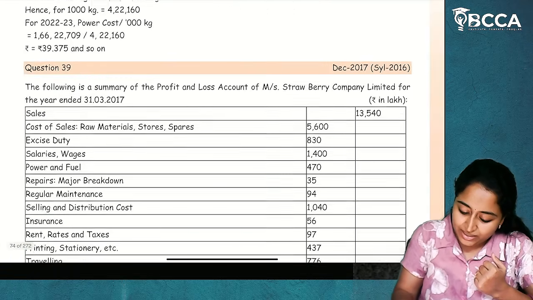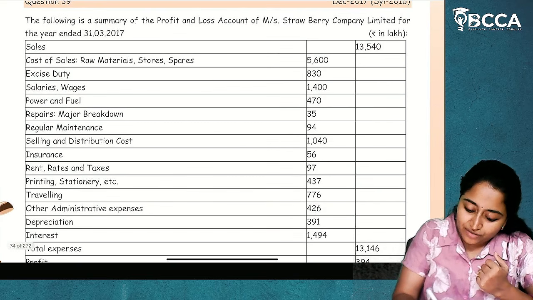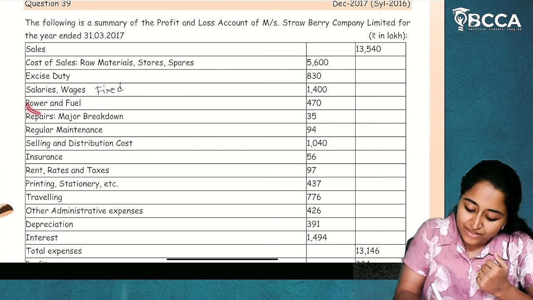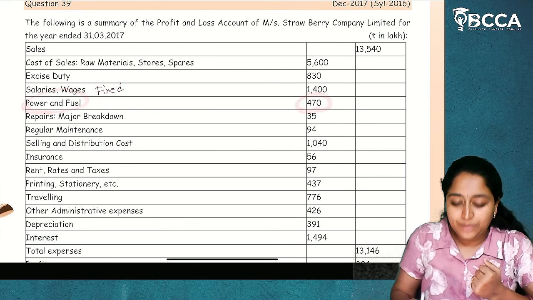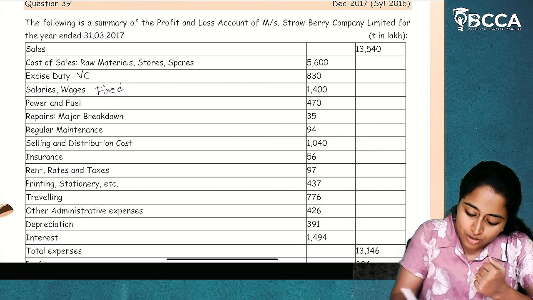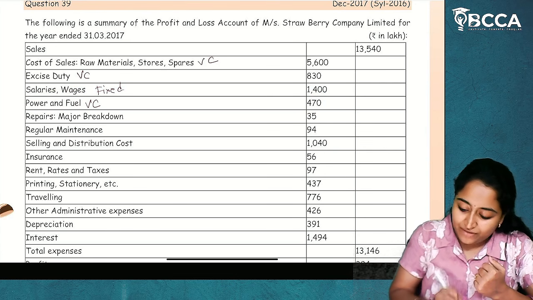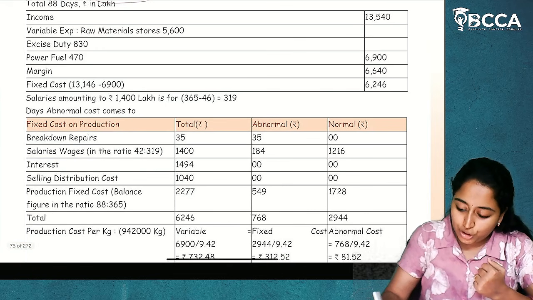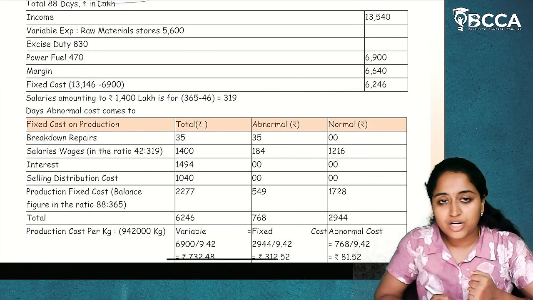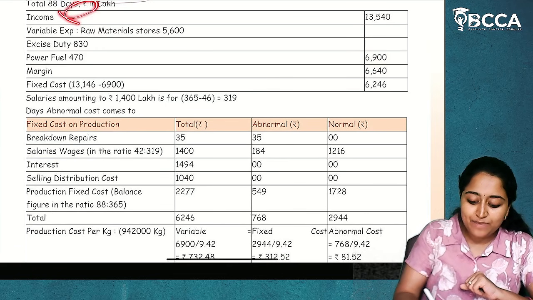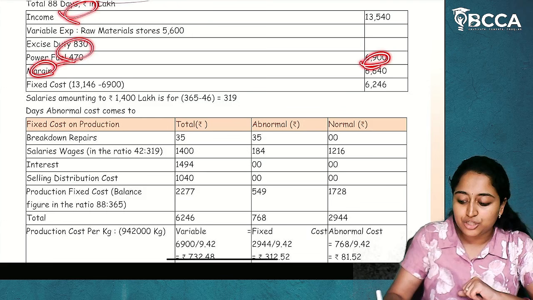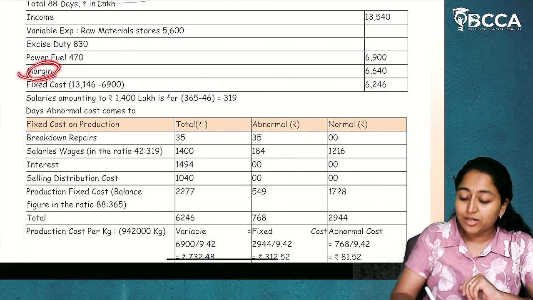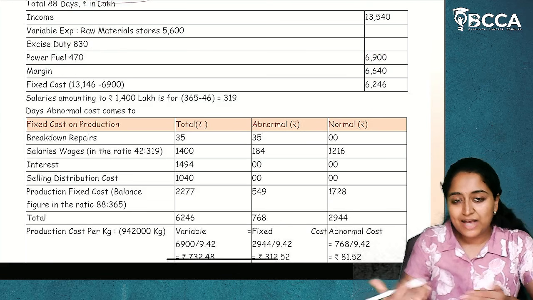Salaries and wages is not variable, it is fixed. Next, power and fuel. Power and fuel is variable cost. So here this is variable cost, this is variable cost, and this is variable cost. So you will take all the three and you will do the total of variable cost. This is our total of variable cost. Now sales minus variable cost is your contribution, your margin. Margin is not required, but they have calculated it as it is a statement.